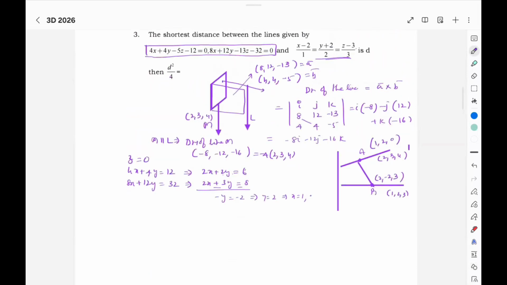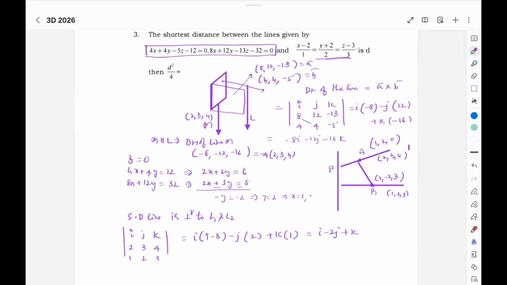The shortest distance line is perpendicular to both L1 and L2. So here it is i, j, k; 2, 3, 4; 1, 2, 3 will give me i into 9 minus 8, j into 6 minus 4, k into this. So we get i minus 2j plus k.